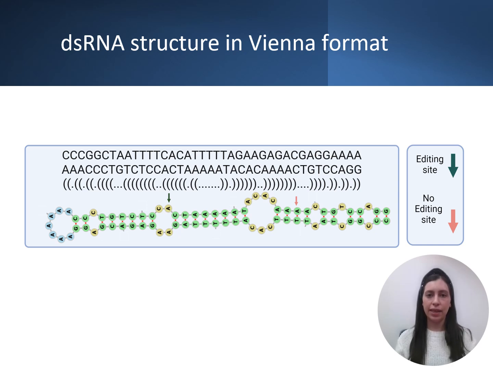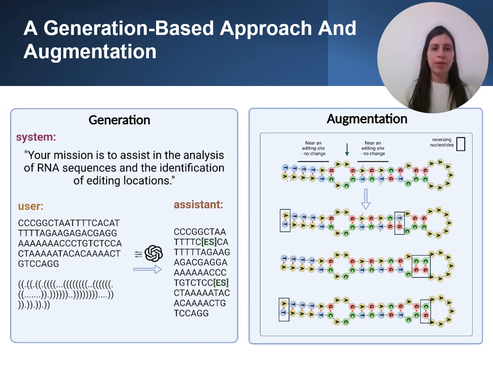These structures make it possible for the model to learn sequence and structural patterns, allowing it to predict potential editing sites with improved accuracy. Our approach includes two key methods, generation and classification. First, in the generation approach, GPT predicts the sequence post-editing, marking likely edited sites. Given the limited data, we use data augmentation, modifying sequences in non-editing regions while preserving structure to increase diversity in the training set and improve the model's generalization.